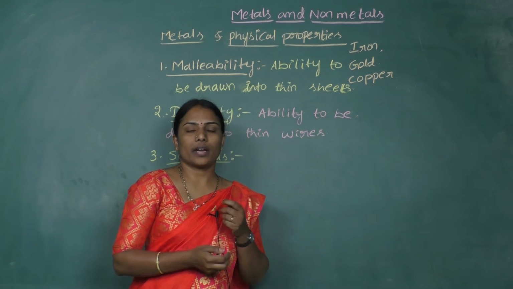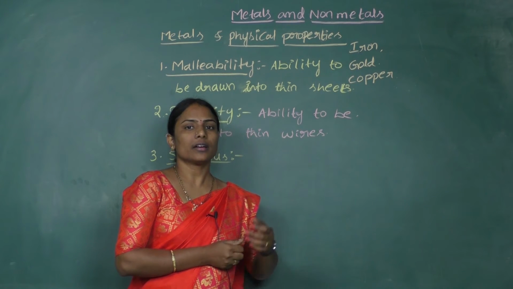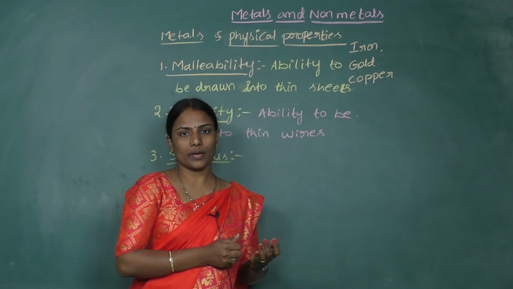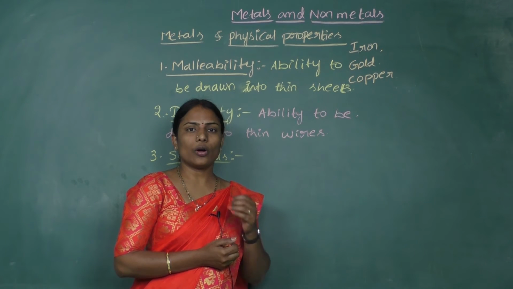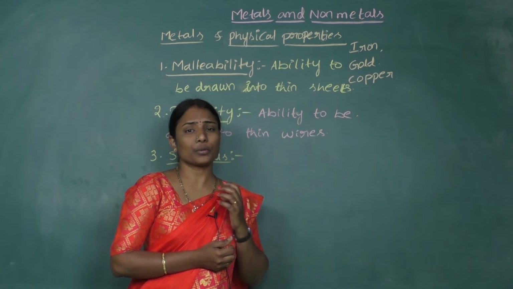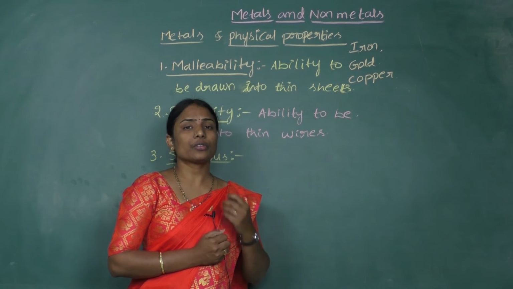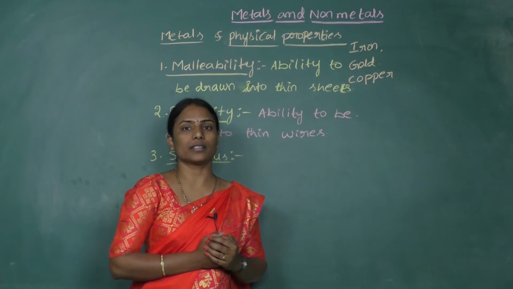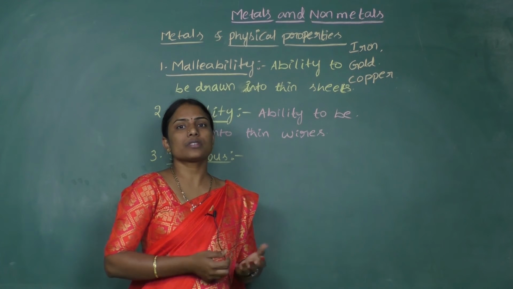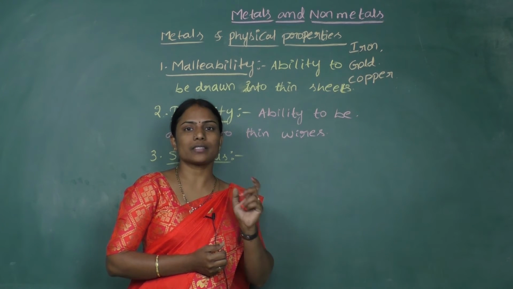Take a hammer and try to hit something like iron, copper, or stainless steel vessels. In all these cases, they make a large amount of noise, right?